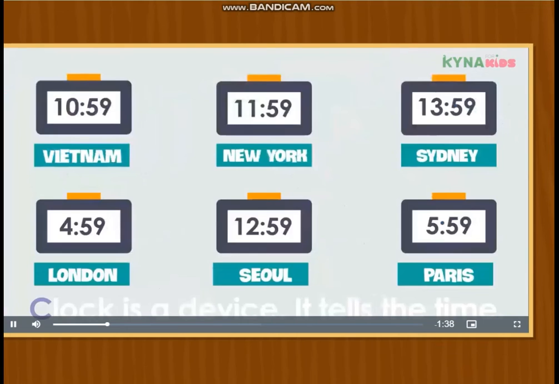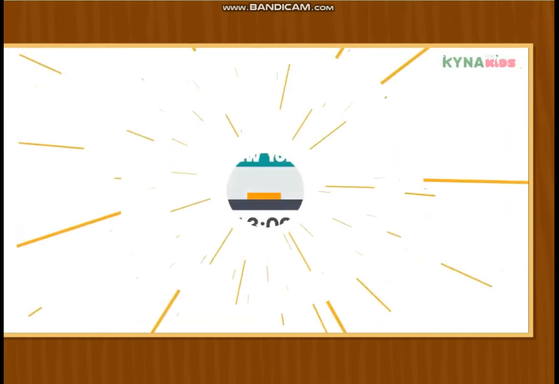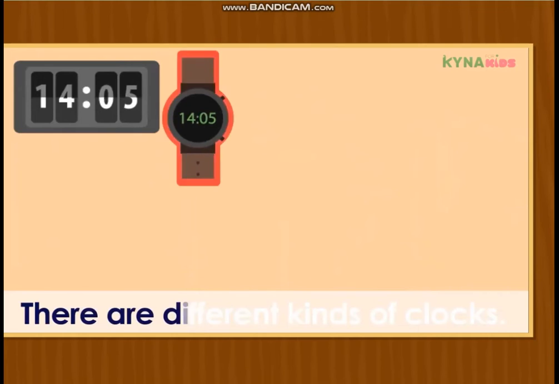A clock is a device. It tells the time. There are different kinds of clocks.